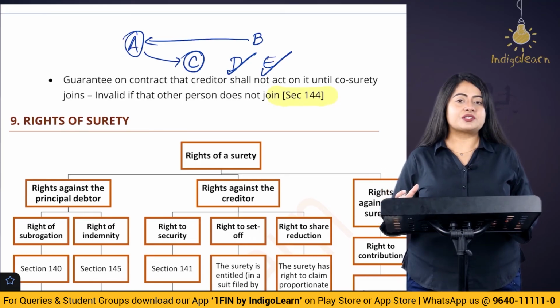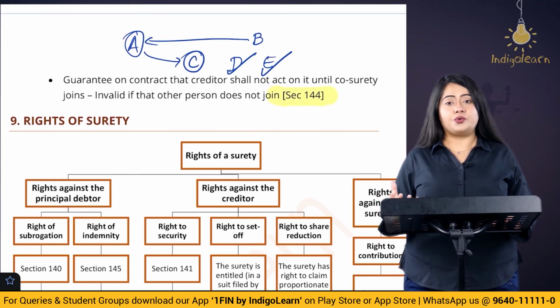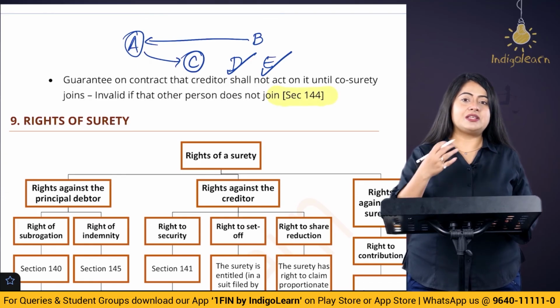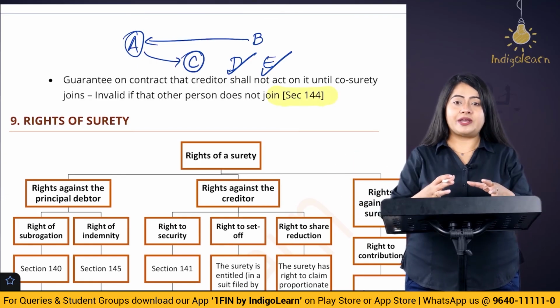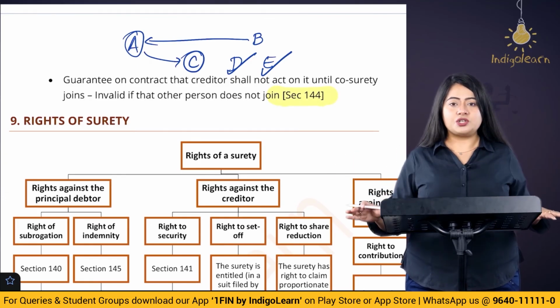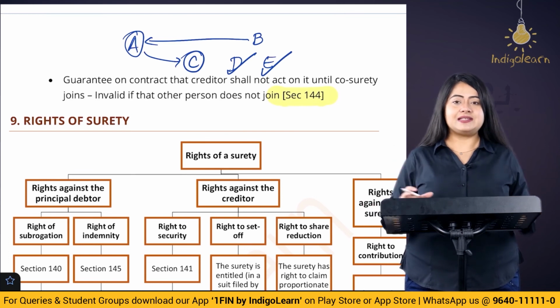Now do you think this contract of guarantee is valid? The answer is no. If the surety lays down this condition that I want other co-sureties to join in, but the other co-sureties do not join in, then this contract of guarantee is invalid.